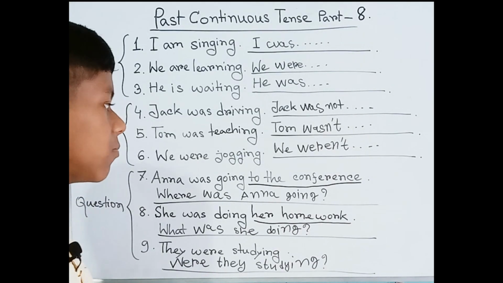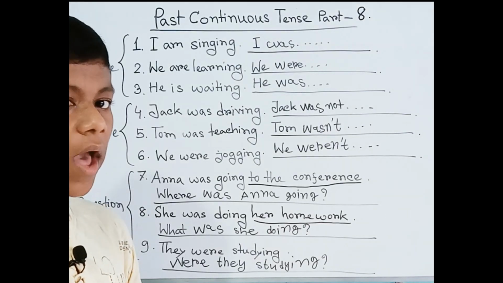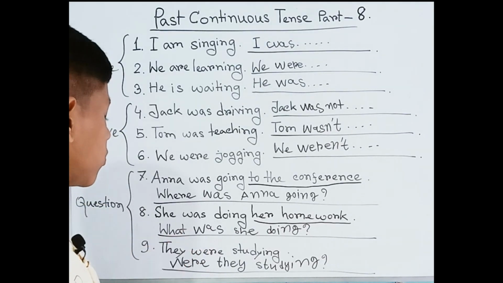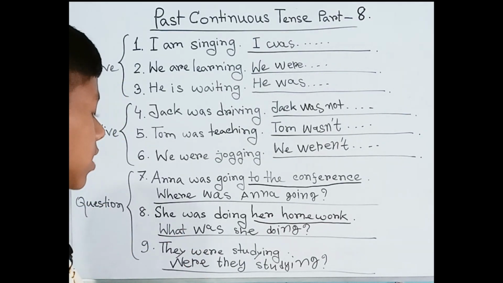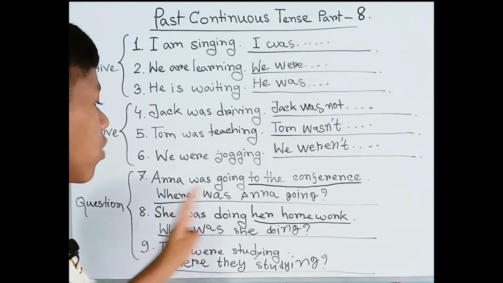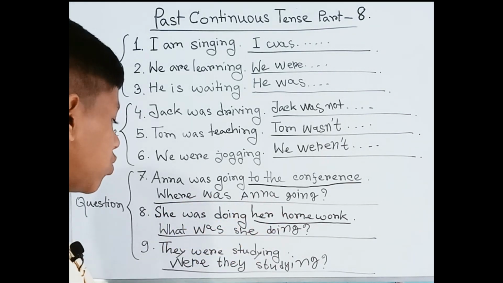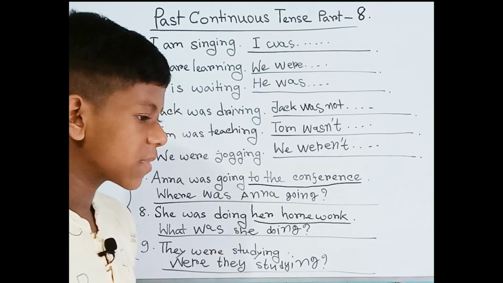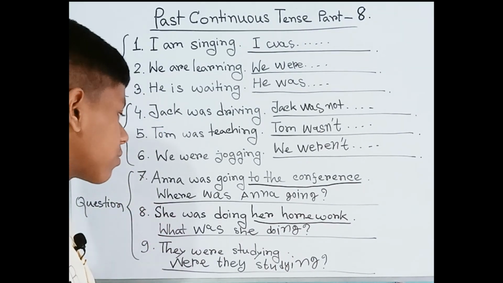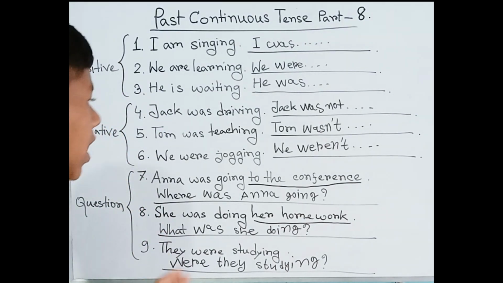Were they studying? It's so simple. So here we have already understood the question form. Where was Anna going? What was she doing? Were they studying? We have already understood these three sections.